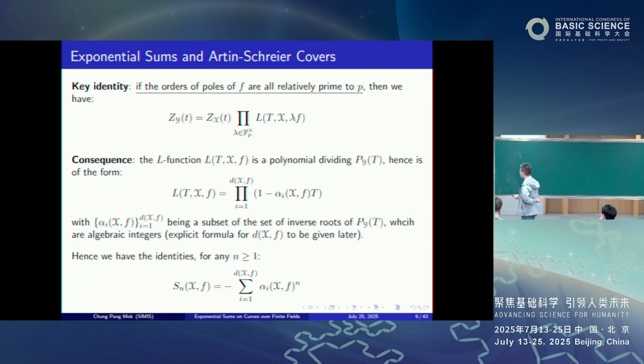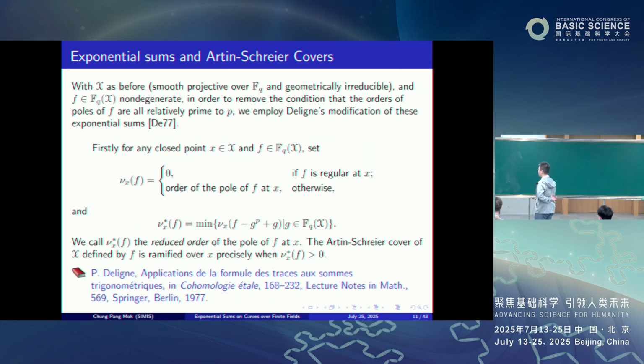Now, for us, remember, previously when we had this factorization identity, we made the assumption that the orders of poles of f are all relatively prime to p. But we do want to remove this condition. In order to do that, we need to employ Lin's modification of these exponential sums, which I think is first defined, or at least first written down explicitly, by Deligne in this famous paper in SGA 4.5. Now, the definition follows.